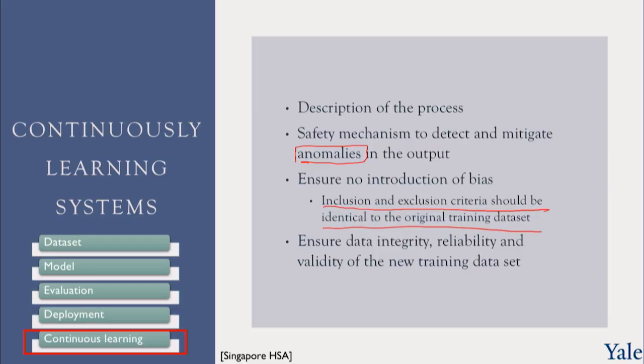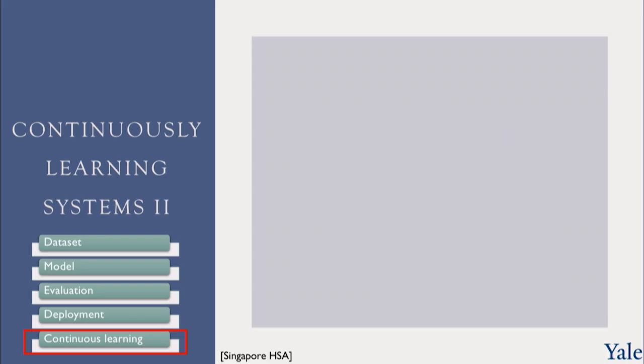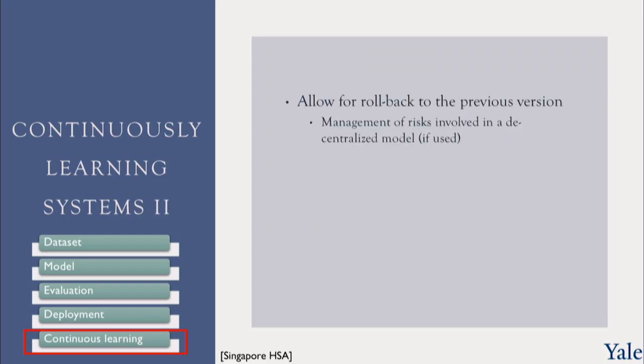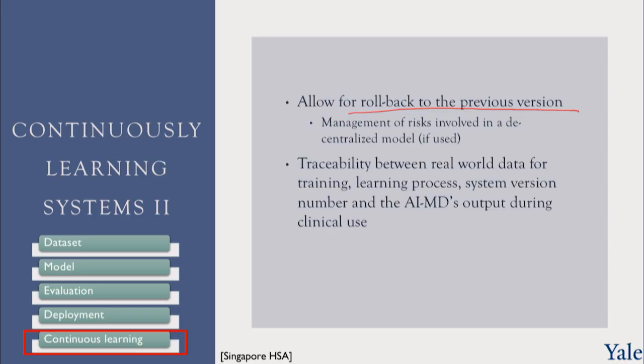And we have to ensure that data integrity, reliability, and validity of the new training set is maintained, that this is a controlled process and everything is done carefully. A second set of requirements here, and this becomes particularly important, especially for using cloud systems, is to allow for rollback to a previous version of the model. So this is to manage the risk involved in a decentralized model if this is used.